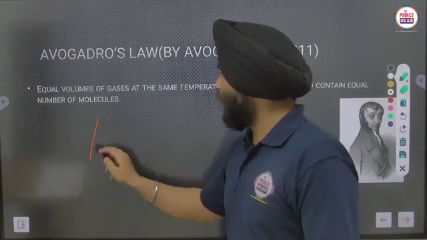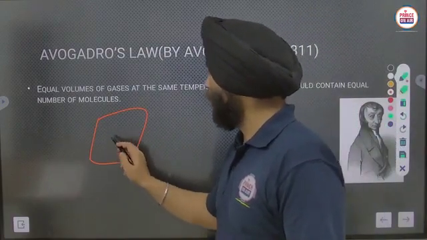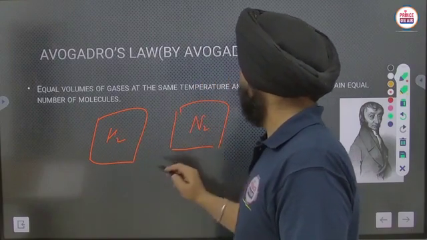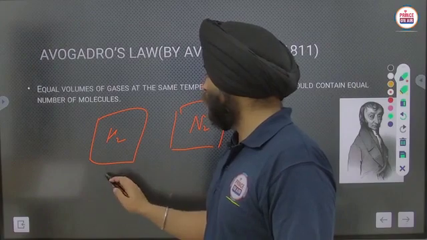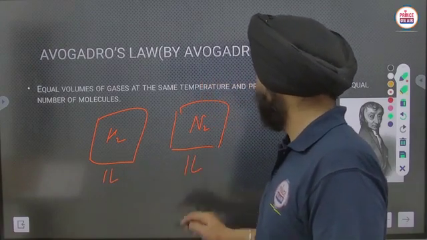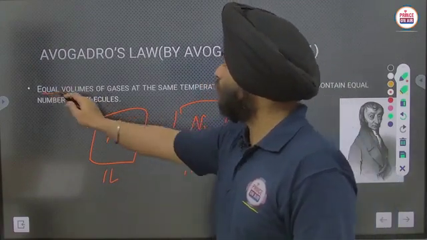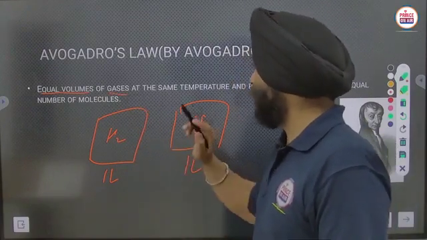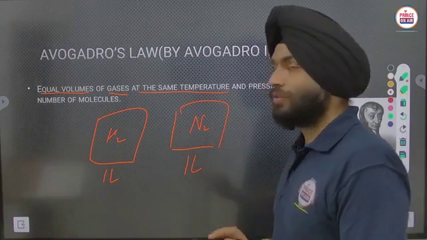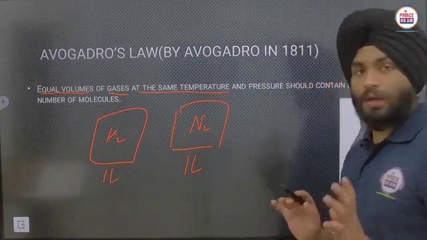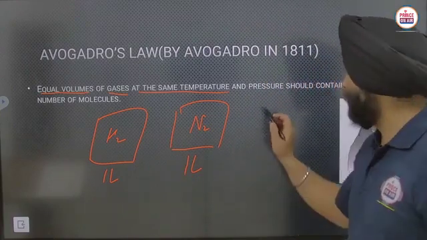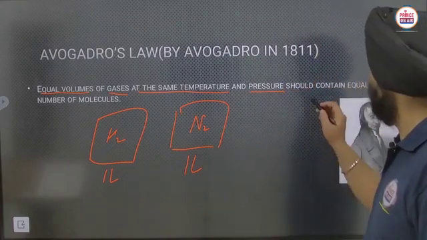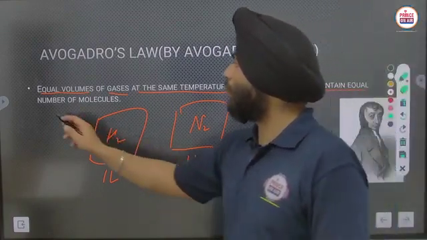if I have hydrogen gas and nitrogen gas, both of volume 1 liter and 1 liter, equal volumes of gases at the same temperature and pressure, we are providing the same or constant conditions, they should contain an equal number of molecules.